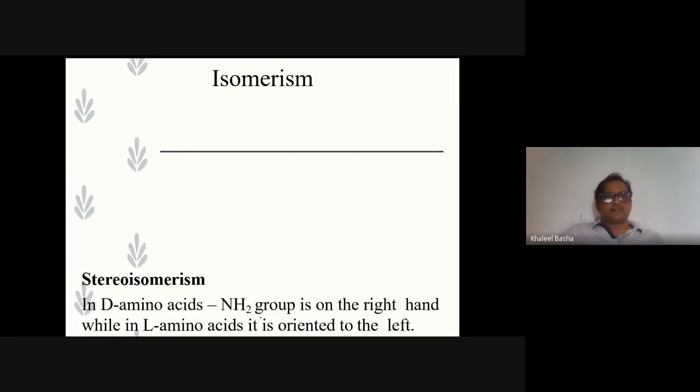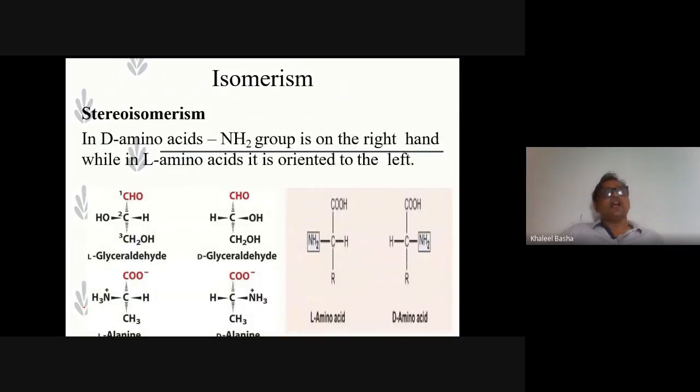So next, isomerism. In D-amino acids, the amino group is on the right side, while in L-amino acids, it is oriented to the left side. From the figure, you can observe that in this one the hydroxy group is present on the left side, and in this one the hydroxyl group is on the right side. That is the D-glyceraldehyde. From viewing the structure itself, we can easily say, based on the last asymmetric carbon atom in a molecule, whether the hydroxy group is present on the right side or left side.